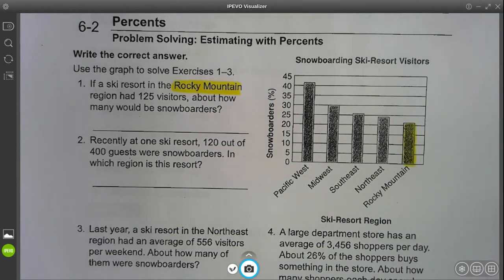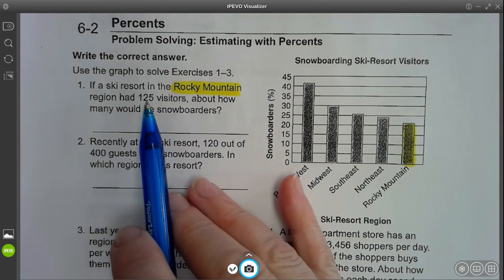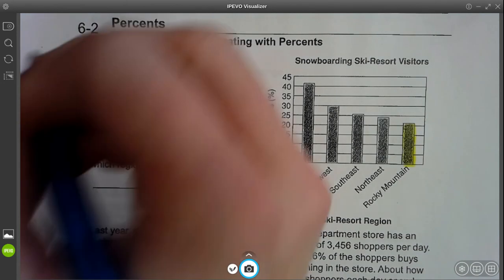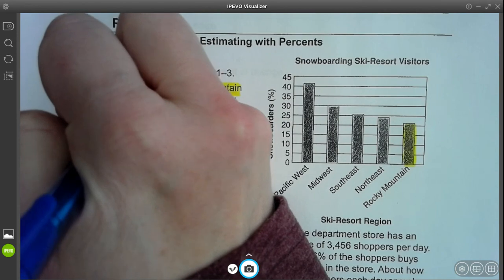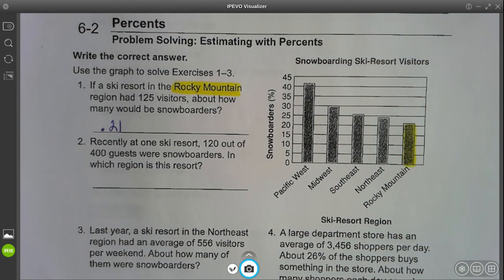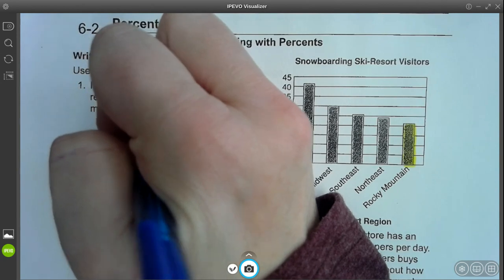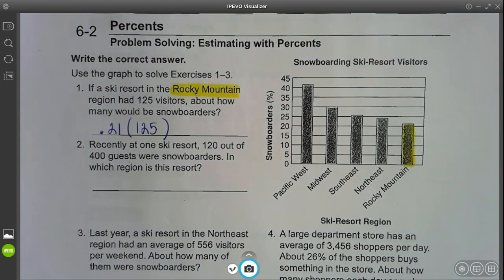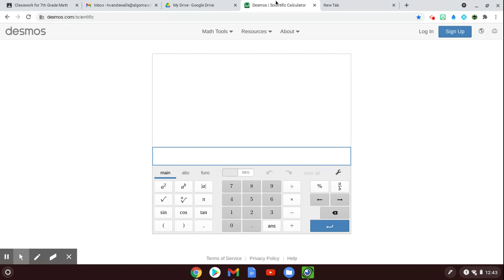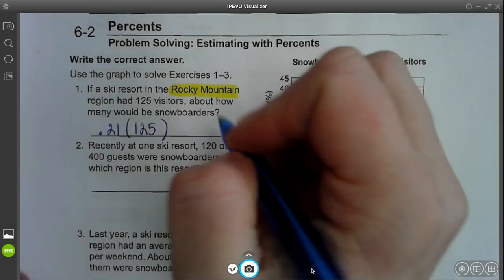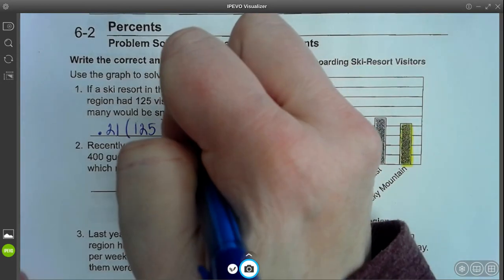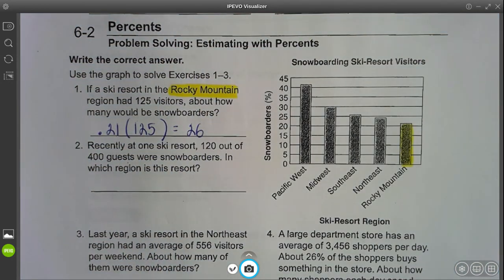So 21% of 125 visitors, again, of means multiply. So we're going to be doing 0.21 because we have to change that 21% into a decimal before we can multiply by another decimal, which is 125. So in Desmos, that's 0.21 times 125, which is 26.25. We are going to estimate by rounding this, so that's about 26 snowboarders.